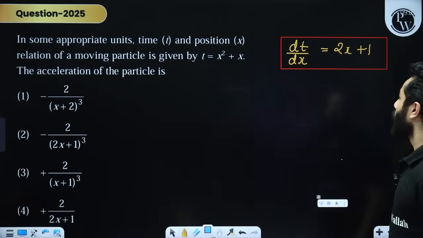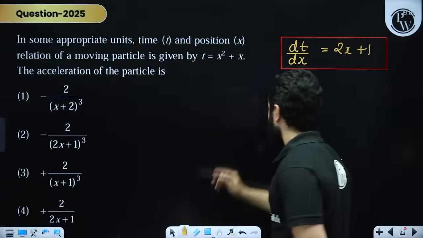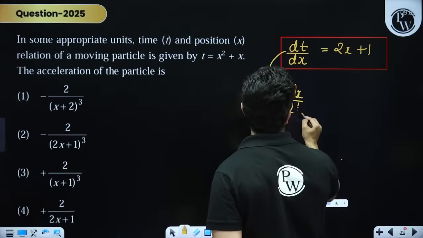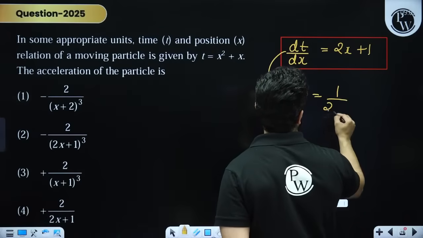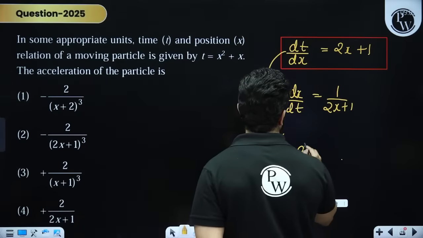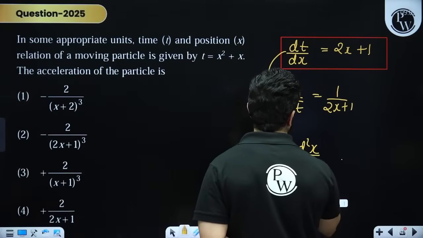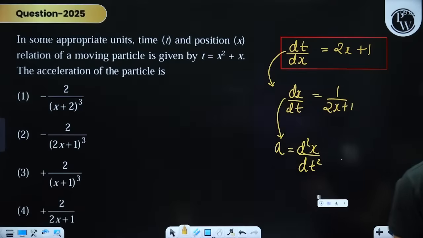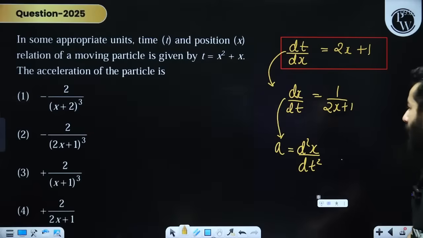All right, 2x plus 1, and then you can take the reciprocal. You can write down dx by dt, and this one will be 1 over 2x plus 1, and then when you are going to again differentiate it, you are going to get acceleration, that is d2x by dt square. Clear? All right, any more doubts? Any more doubts? Clear?